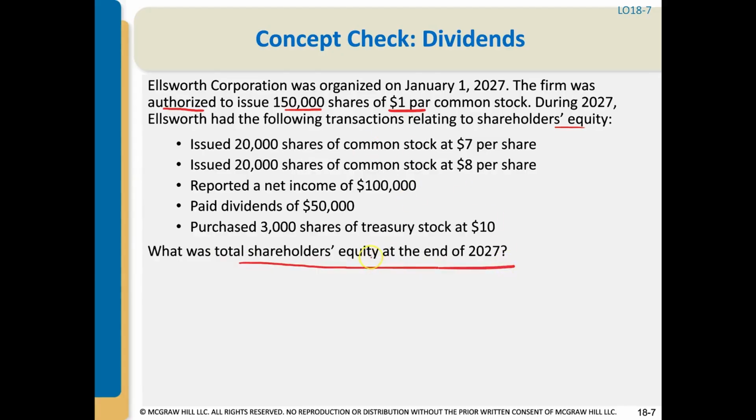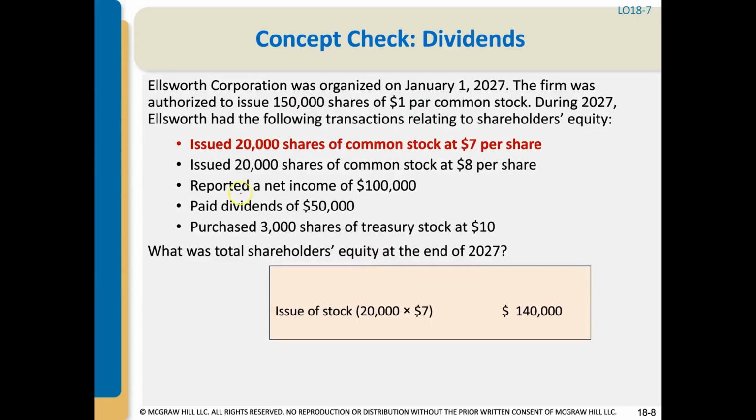So let's go through these one by one, and that's when I'll read them off. First bullet point is that they issued 20,000 shares of common stock at $7 per share. So you take that 20,000 times 7, which is $140,000. So we would record common stock, $140,000. This particular problem does not give us the additional information of what the par value was. But normally we would have that and we would record common stock at par value, and additional paid-in capital in excess of par. But this is just a simplified format where we're not recording entries. We're just calculating the total shareholders' equity.